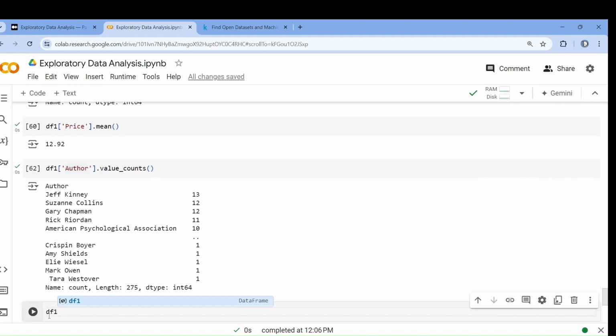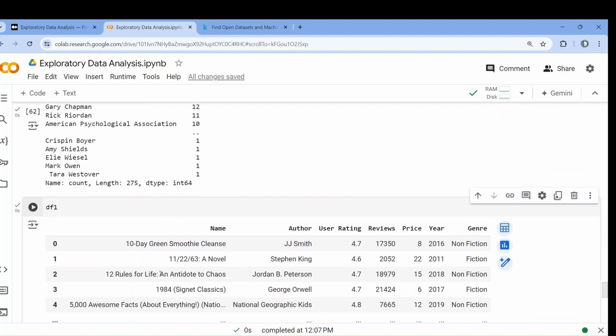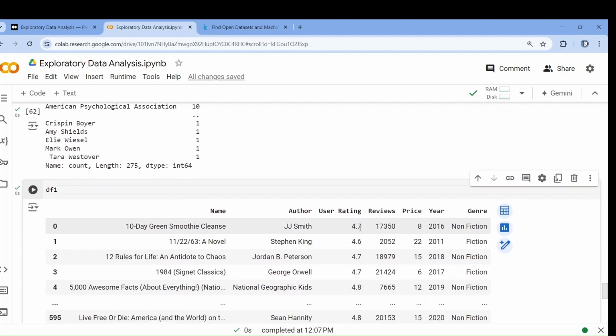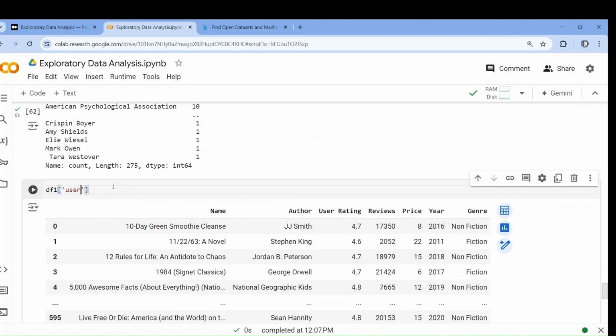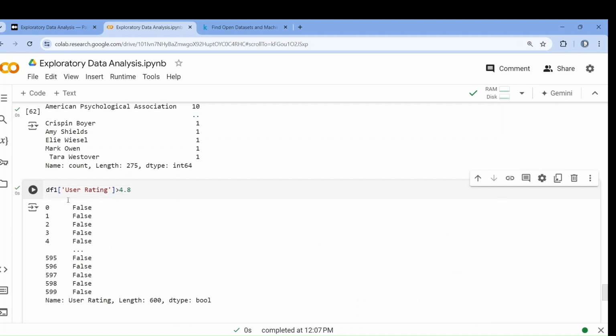Next, we can see which books have received a 4.8 user rating. So we can write user rating greater than 4.8. Now if I run it, I have to filter it.